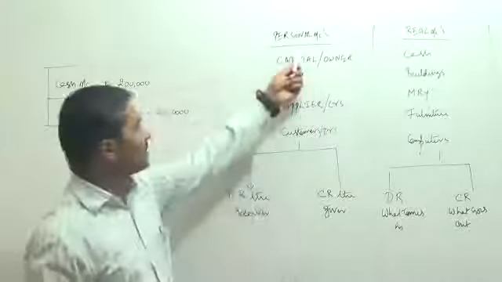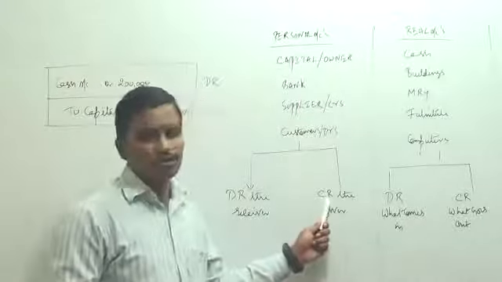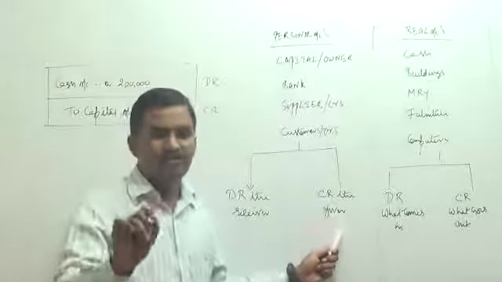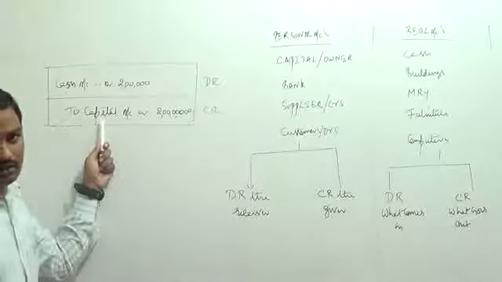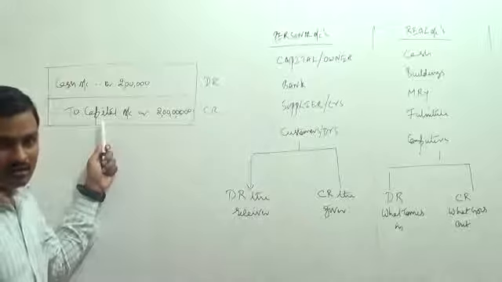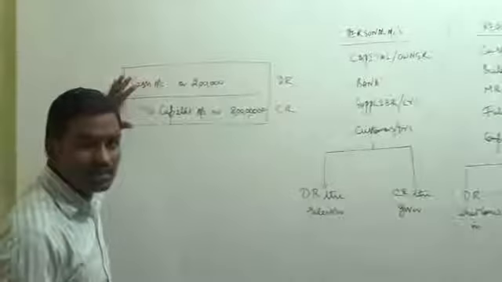Owner, he is a personal account. He has to be remembered as a giver, so his account should be credited. Instead of writing the name of the owner, we record the name capital. So capital account should be credited. So this is how a journal entry is recorded in a book called the journal.